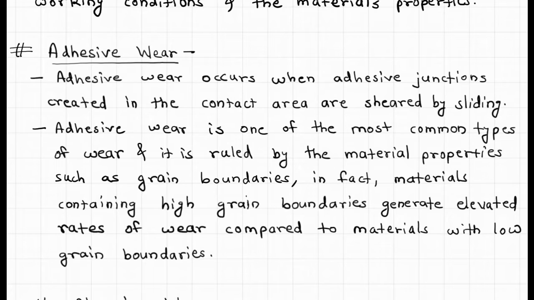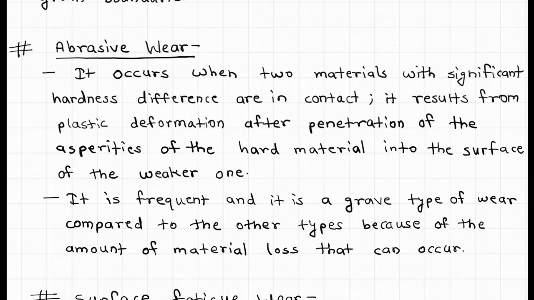Adhesive wear is one of the most common types of wear, and it is ruled by material properties such as grain boundaries. In fact, materials containing high grain boundaries generate elevated rates of wear compared to materials with low grain boundaries. Next is abrasive wear.